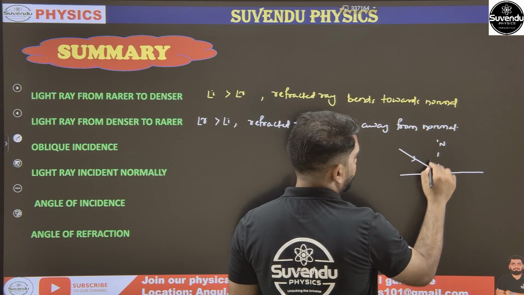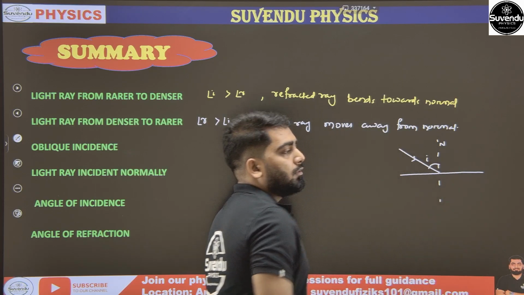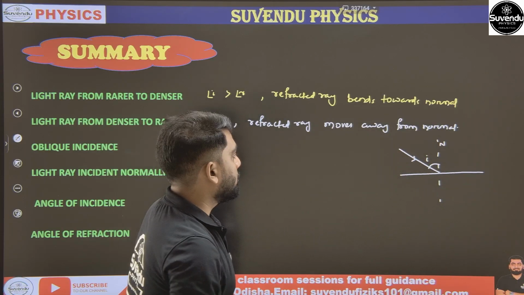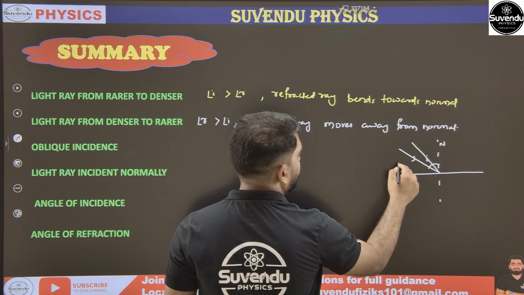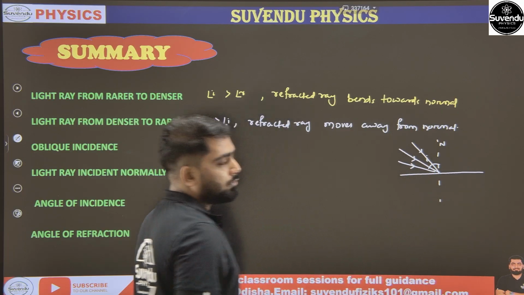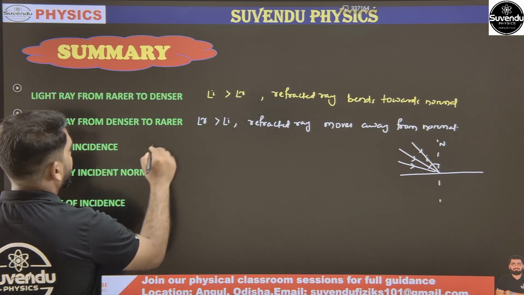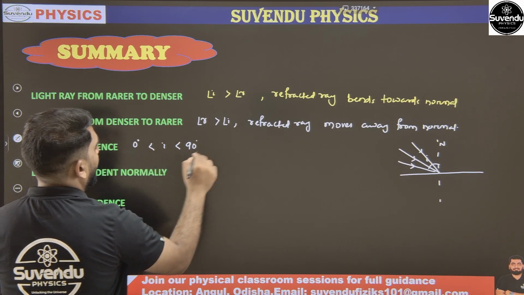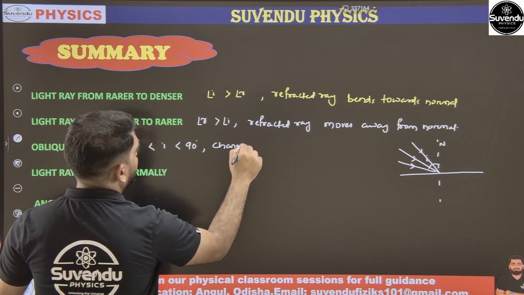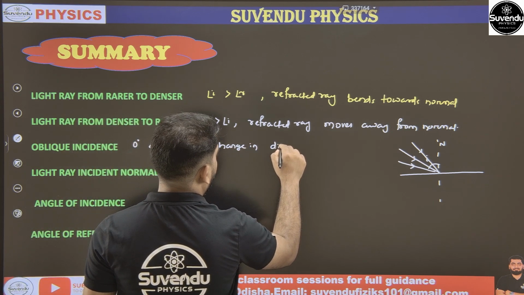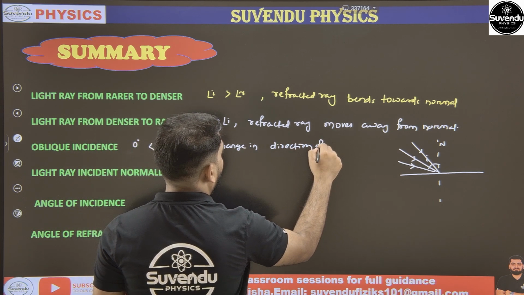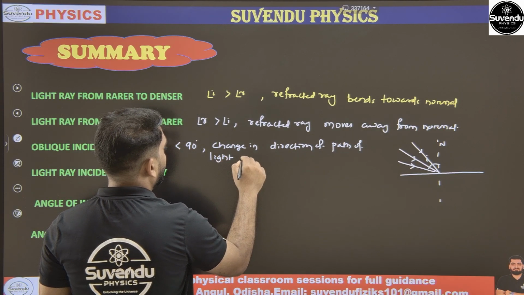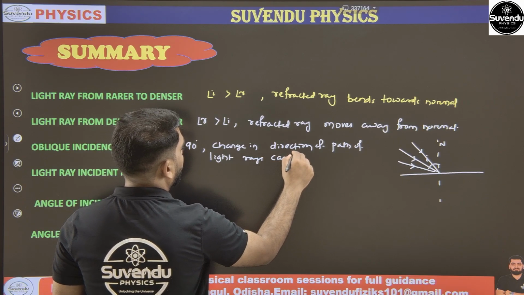So this angle is less than 90 but greater than 0. This type of incidence that we see is all oblique incidence. In case of oblique incidence, angle I is less than 90 degrees but greater than 0 degrees, and here a change in direction of path of light rays is observed.